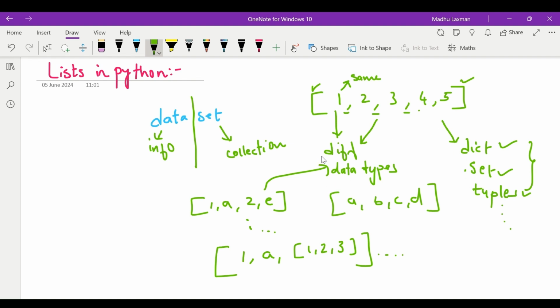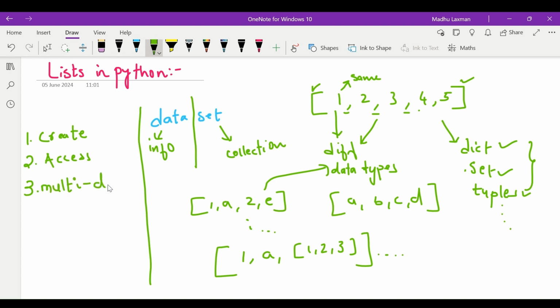In this video we will also see three more points. First, how can we create a list? Second, how can we access elements in a list? And third, how can we access elements in a multi-dimensional list? We will also see one other interesting topic, that is negative indexing in a list.